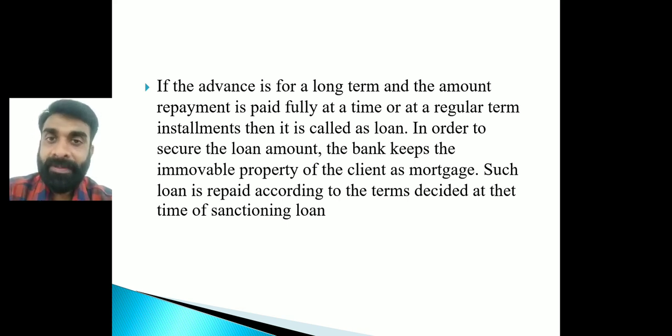And if I'm repaying it on time, whatever amount has been sanctioned, I'm repaying it fully, then the bank is going to return it to me. Okay, getting my point, right? And most often the bank is going to keep the immovable property of the client as a mortgage, right? Like, I'm not going to run anywhere. Okay, right. So obviously when the repayment has succeeded, when the repayment has been done fully and I'm fulfilling each and every condition of the bank, then they are going to free the particular property or the guarantee that I have given.